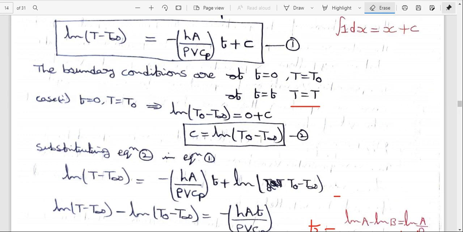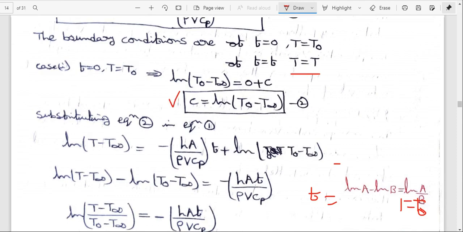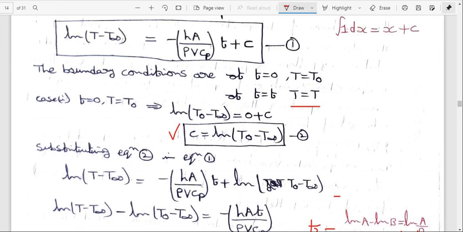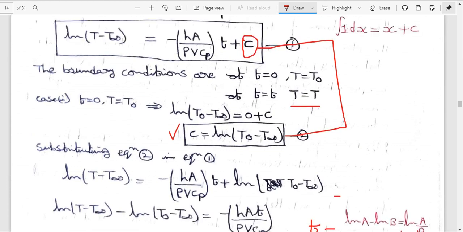So what is the constant C value? C is equal to ln of (T0 minus T infinity). We can substitute this second equation into the first equation. So here the constant C is equal to ln of (T0 minus T infinity), and we substitute it into the first equation.